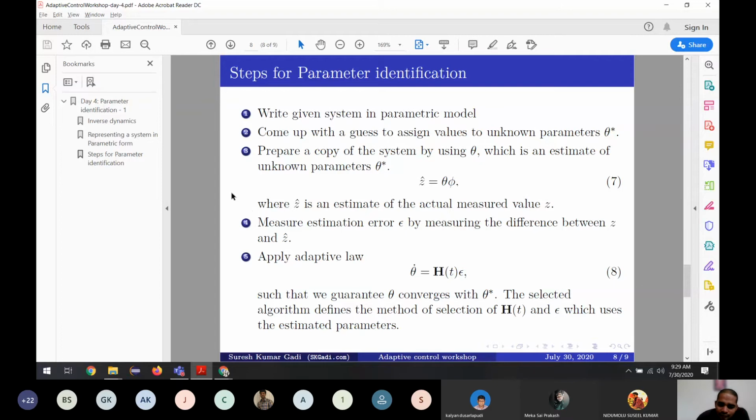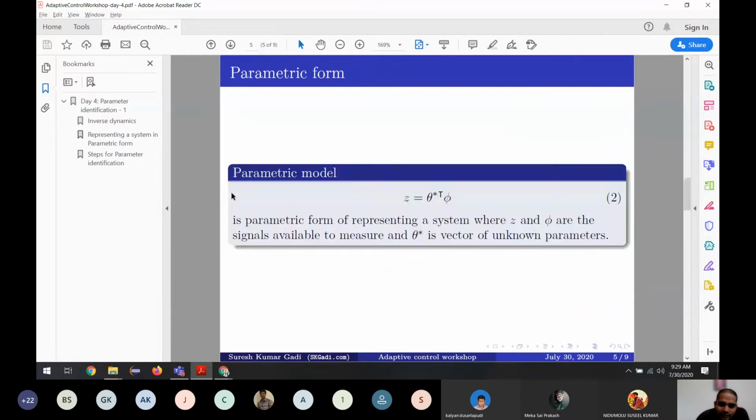If you see the model we have here, we never know what this is. So remove this, and what we know is an estimate for theta star, which is theta, right? So if you put theta here, what happens? We get some output Z for the input or the measurable things like phi.